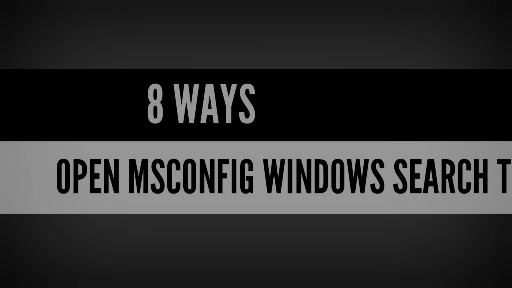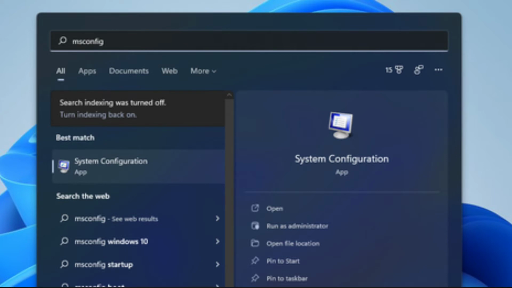Eighth way, open Msconfig with the Windows search tool. Click the magnifying glass on the taskbar to bring up a search box. Type the keyword Msconfig in the search box to find System Configuration. Click System Configuration in the search result to open Msconfig, or click Run as administrator for System Configuration on the right side of the search box.